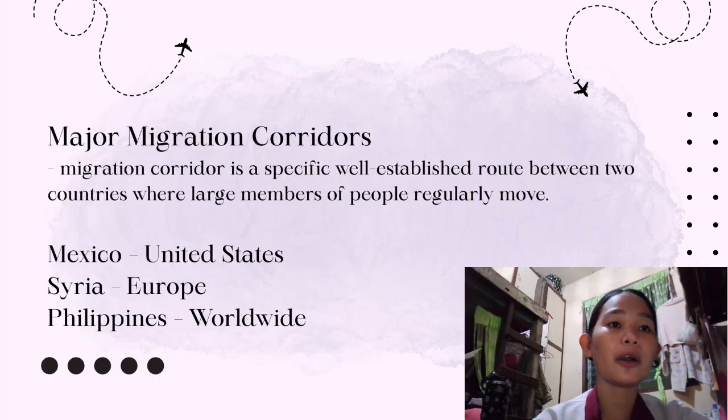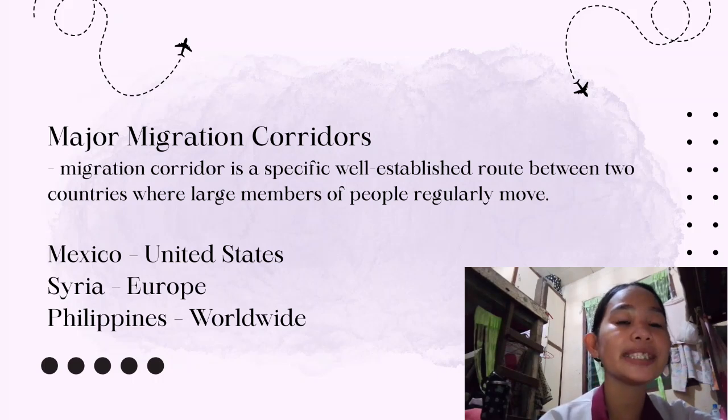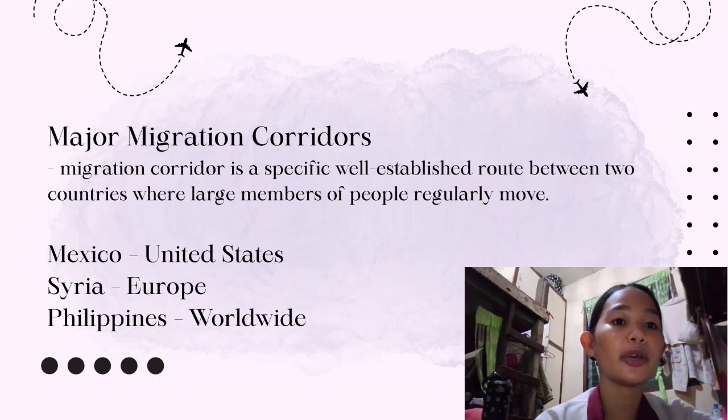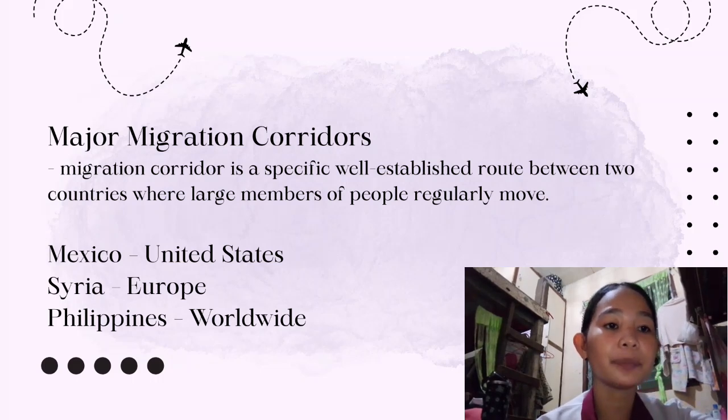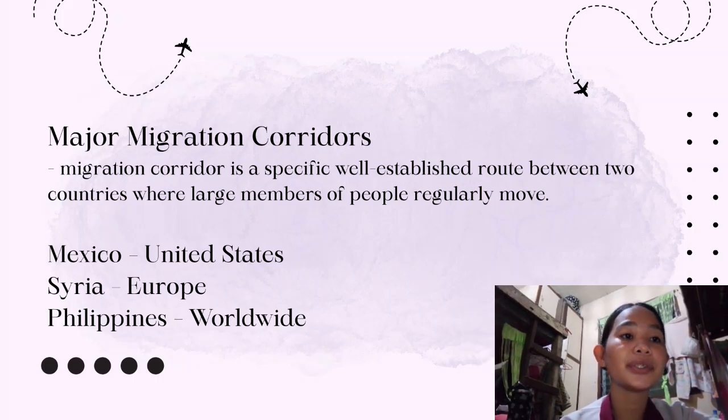So lastly, we have the major migration corridors. Migration corridors, by the way, are specific and well-established routes between two countries where a large number of people regularly move. Examples here are Mexico to United States, Syria to Europe, and Philippines to worldwide. First, Mexico to United States. This is one of the largest corridors in the world. Based on what I have searched, millions of Mexicans and Central Americans move to the US for better jobs and living conditions.